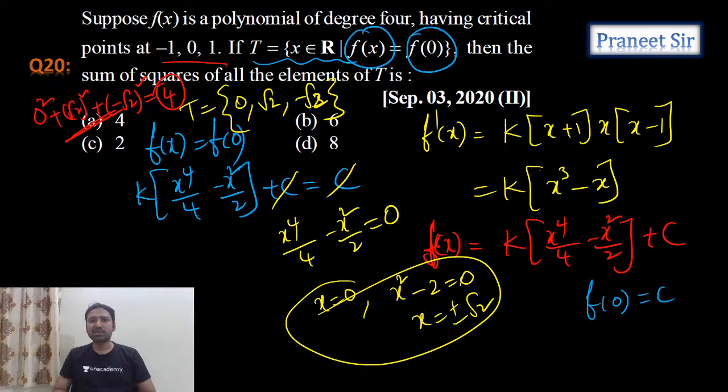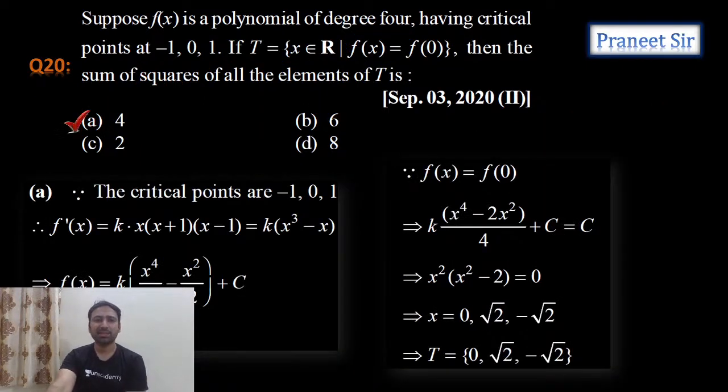Clear? So easily we calculated f dash x and integrated, we got f of x. And what he is saying, f of x equals to f of 0, c got cancelled. And we got the roots as 0 plus or minus root 2. And then sum of the squares we calculated. So first option is the answer. Clear?